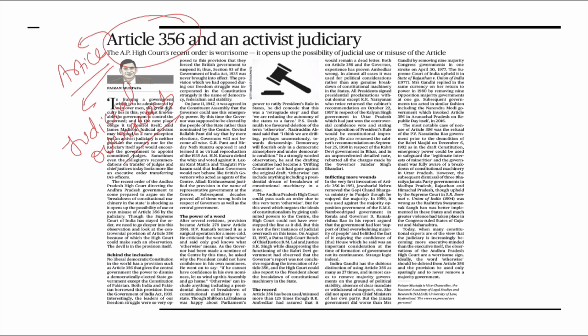Next point that you have to understand: both India and Pakistan have borrowed this provision of breakdown of constitutional machinery, which results in President's rule as per Article 356, from the Government of India Act 1935. Article 356 has been misused around 125 times.